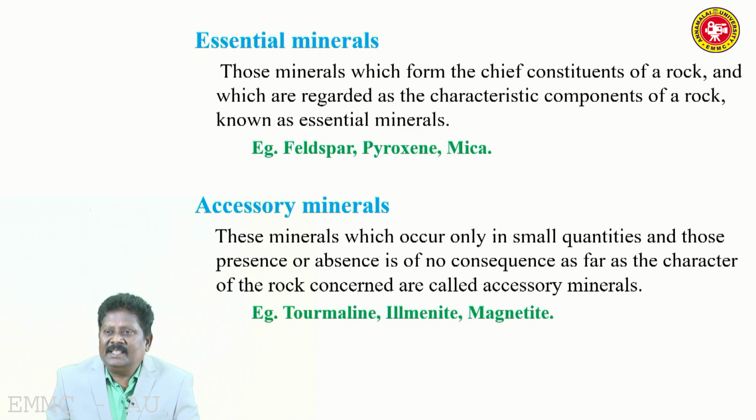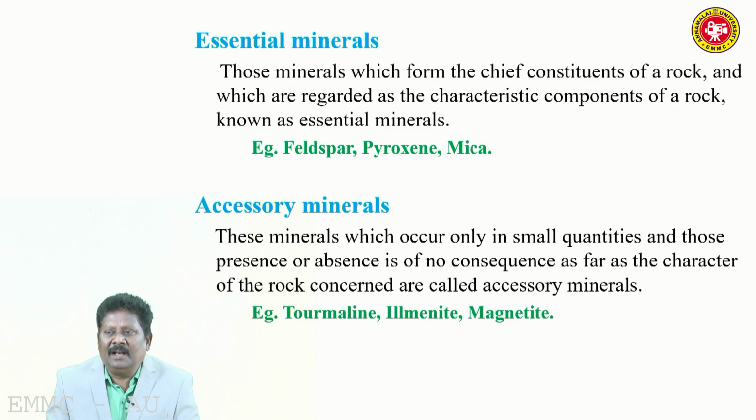Then the next one, essential mineral. These are the chief constituents of the rock, and the characteristic of the rock mainly depends on the presence of this mineral. So, those minerals which form the chief constituents of a rock and which are regarded as a characteristic component of a rock are known as essential minerals. Examples are feldspar, pyroxene, mica.